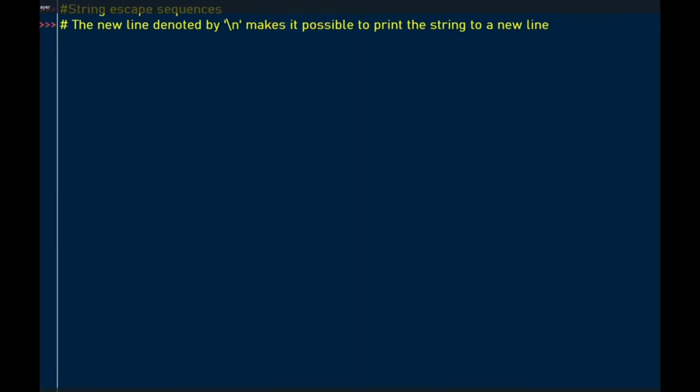String escape sequences. We're going to look at the new line escape sequence denoted by \n. This makes it possible to print the string to a new line. So we use the print function to demonstrate this. I want to have some, then we have the new line escape sequence, coffee tonight. So our result is I want to have, then the new line escape sequence printed the coffee tonight to the new line.